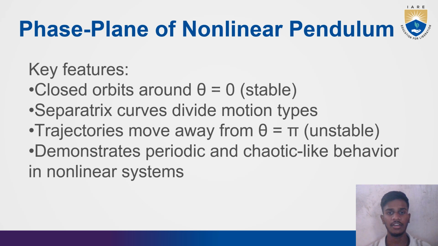Next, the phase plane of the nonlinear pendulum. Key features: closed orbits around theta is equal to 0, stable. Separatrix curves divide motion types. Trajectories move away from theta is equal to pi, unstable. It demonstrates periodic and chaotic-like behavior in nonlinear systems.